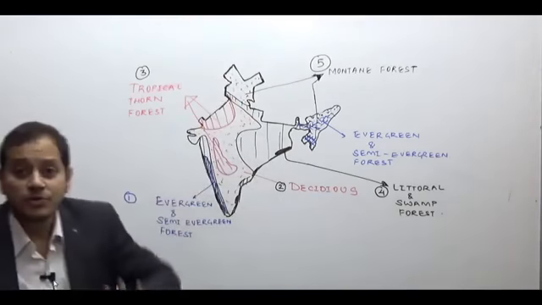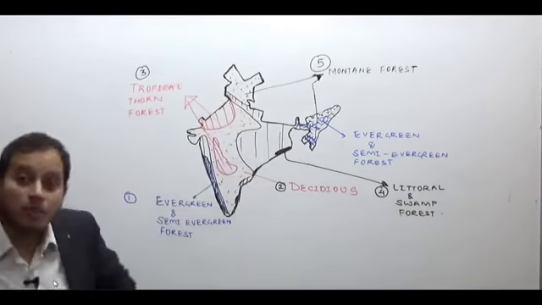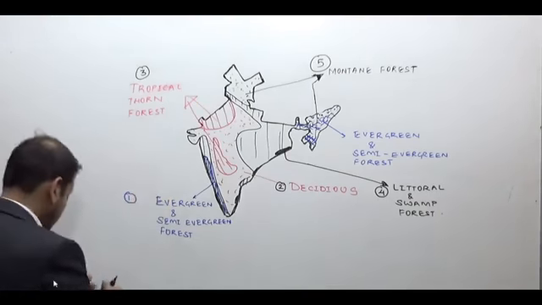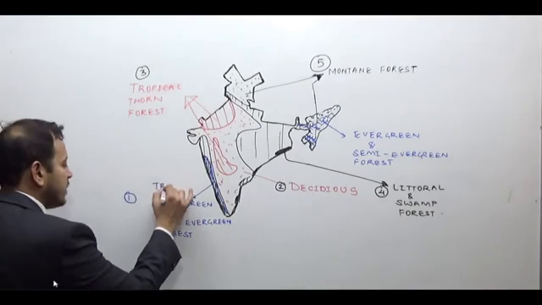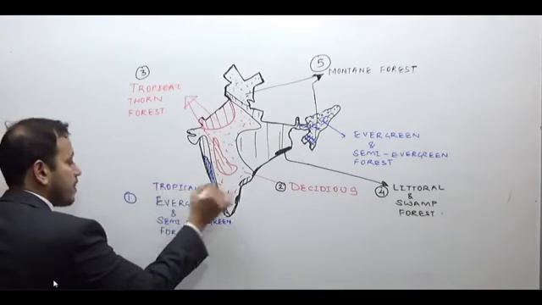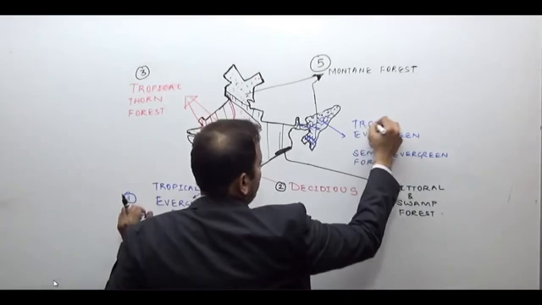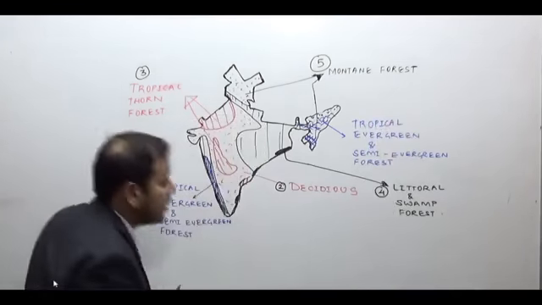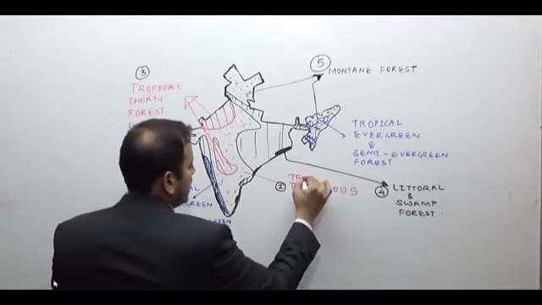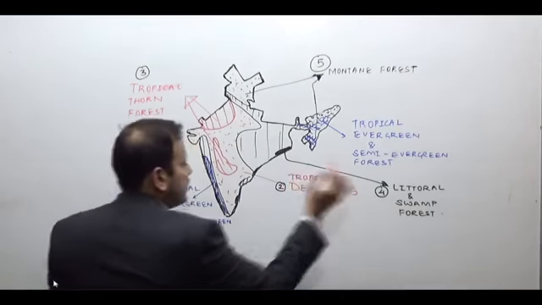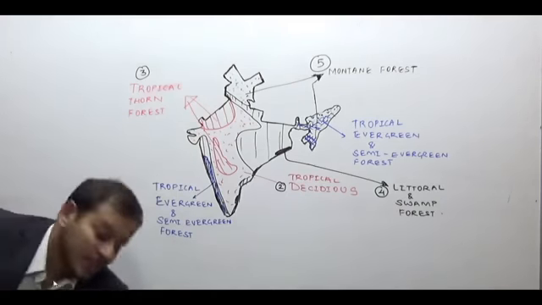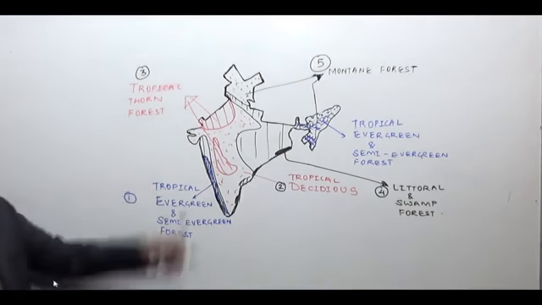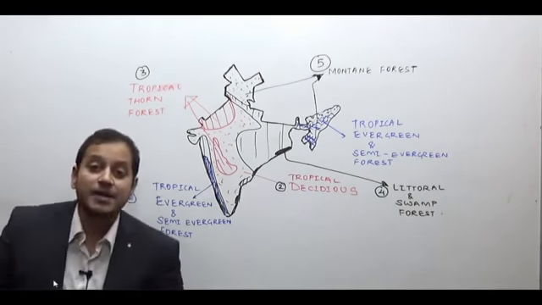The Western Himalayas do not have the tropical evergreen and semi-evergreen forest. It will be in the regions of very, very high rainfall only.